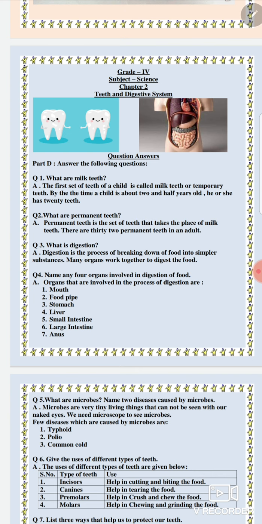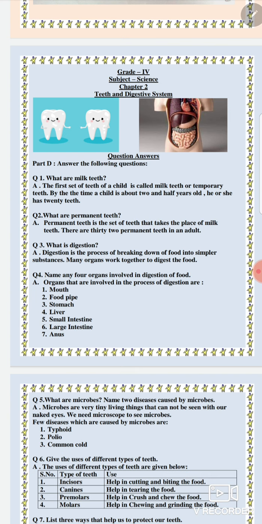different digestive juices. Along with it, there is one organ that is called the liver. The liver produces the digestive juice bile. That bile also works in the stomach, and this also helps in breaking down the food further.